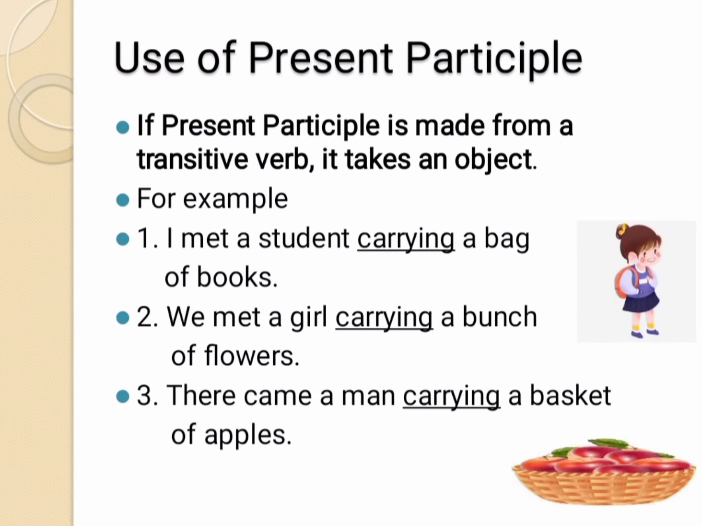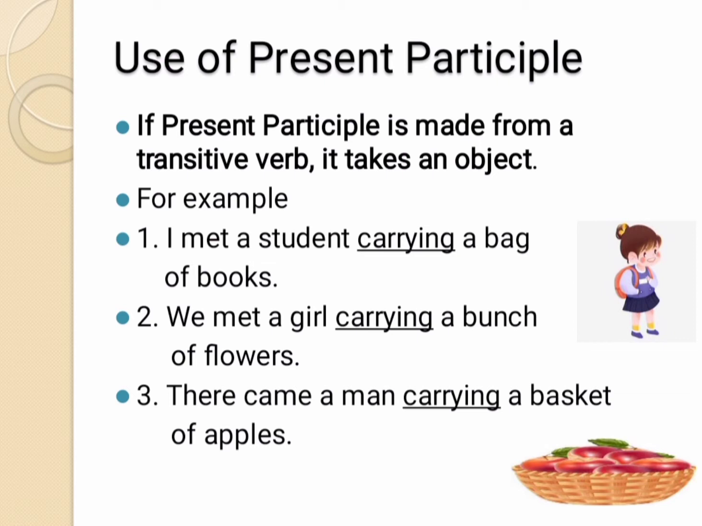If present participle is made from a transitive verb, it takes an object. A transitive verb is a verb that requires an object to receive the action. For example, I met a student carrying a bag of books. Here the word carrying is present participle and the word carry is a transitive verb which requires an object to receive the action.